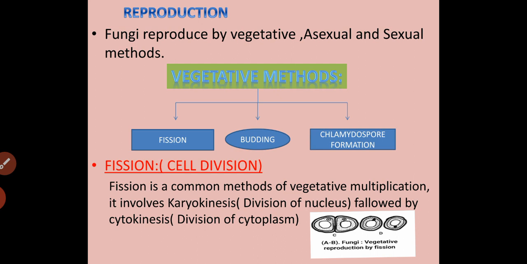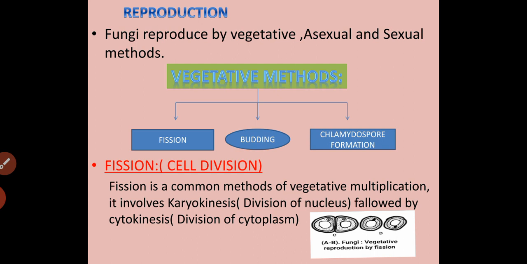Let us move towards the next concept, that is, reproduction in fungi. Fungi reproduce in many ways, that is, vegetative, asexual and sexual methods. First we start with vegetative methods. Vegetative methods are of three types: fission, budding and chlamydospore formation.